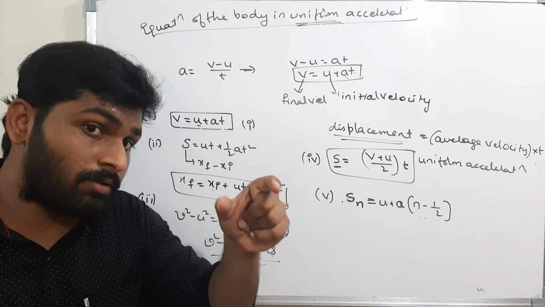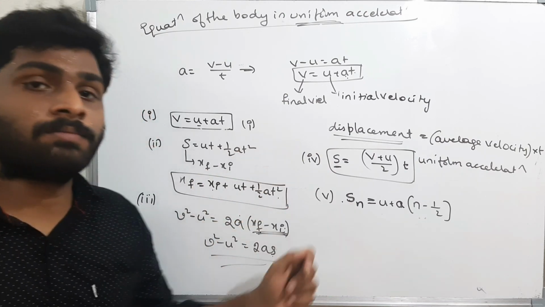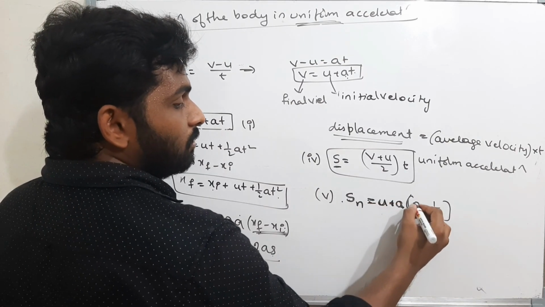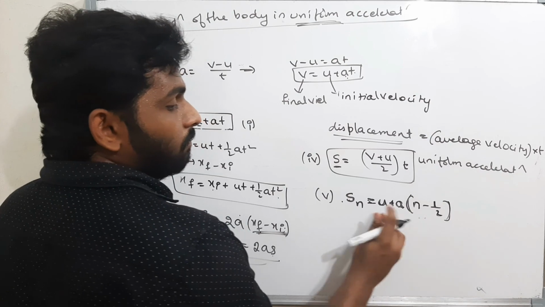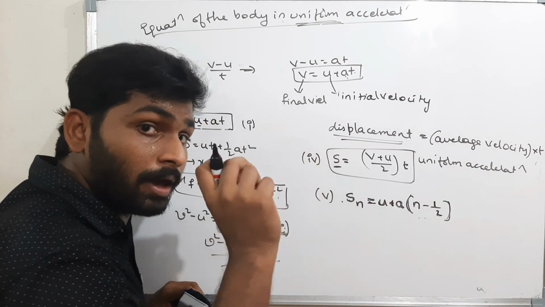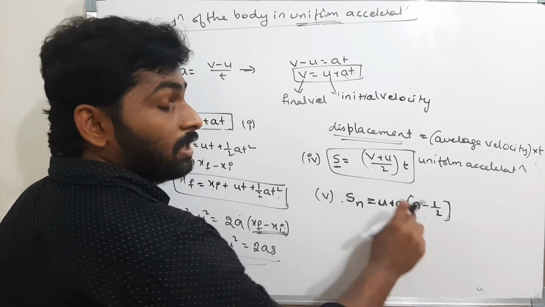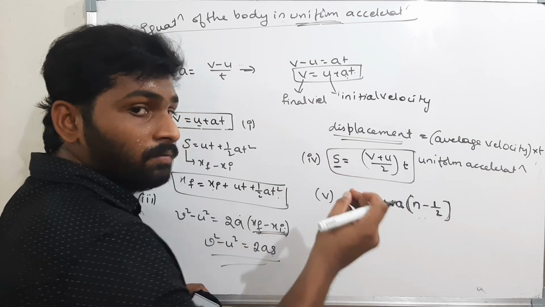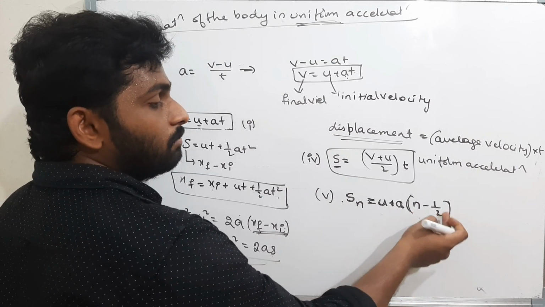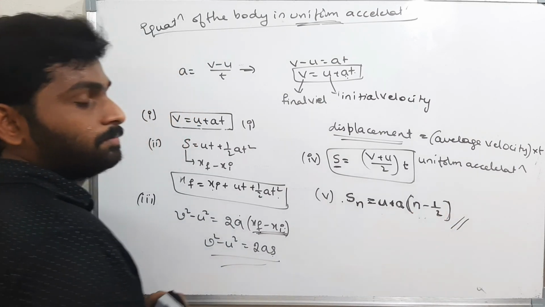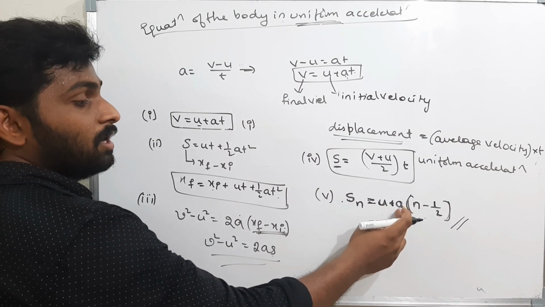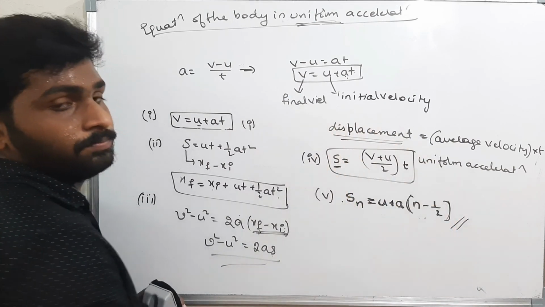That is nothing but Sn, where Sn is given by u plus a into n minus 1 by 2. Where u is initial velocity, a is the uniform acceleration, and n is the nth second. If they told to find the 5th second, n is equal to 5. If they told to find the 4th second, n is equal to 4. Please remember this equation: the displacement traveled by the body in nth second is equal to u plus a into n minus 1 by 2.